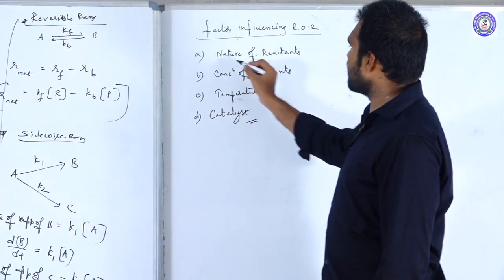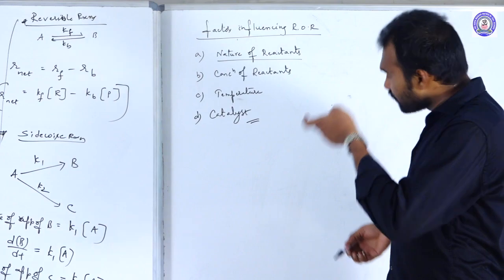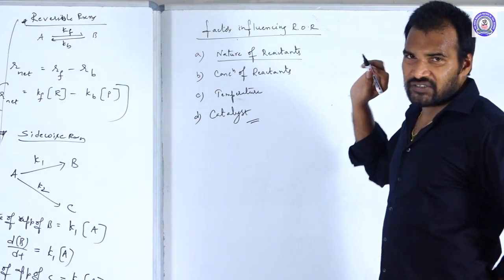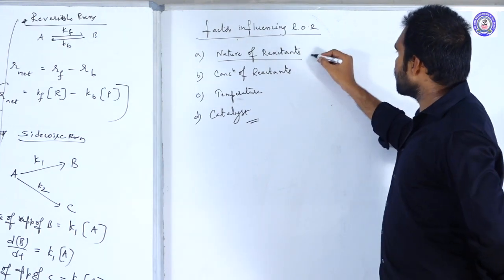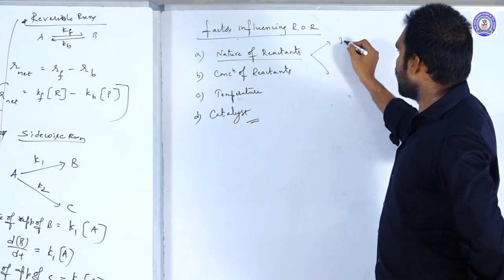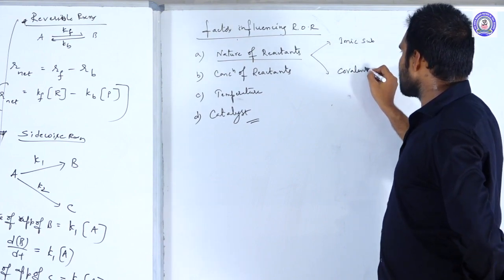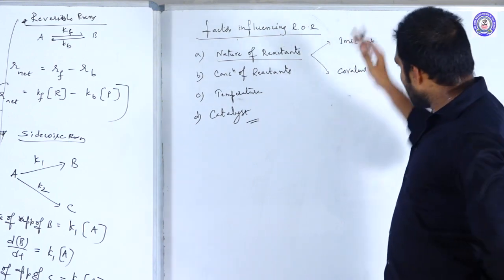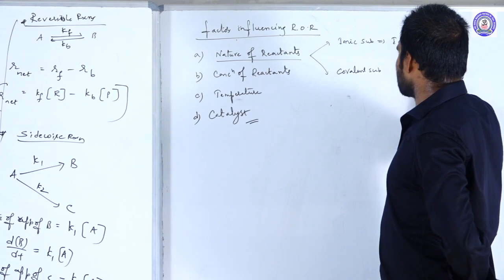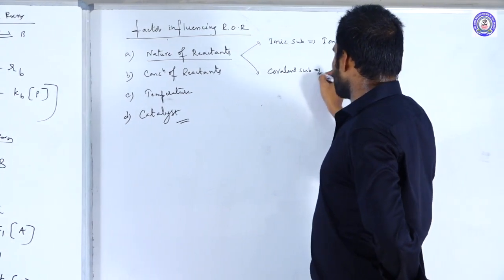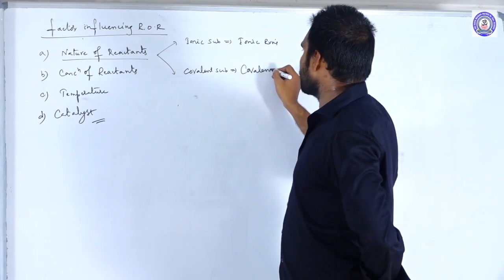The first one, nature of the reactant. How the reactant's nature will decide? As we know, the substances are of 2 types: some are ionic and some are covalent. When you compare these two, ionic substances undergo ionic reactions, and the reactions in which the covalent substances are involved we call covalent reactions.